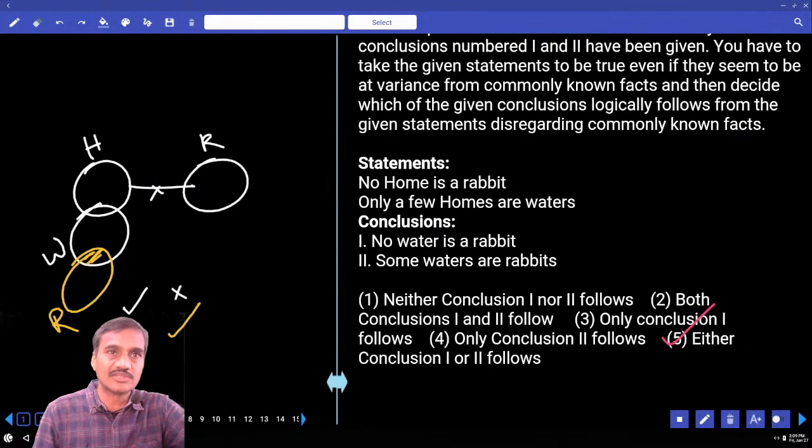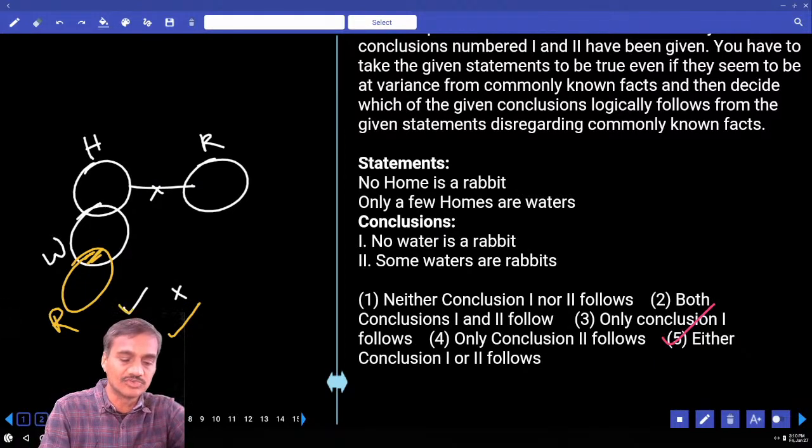First is true అయినప్పుడు second is false అయింది. And second is true అయినప్పుడు first is false అయింది. First is negative true అవుతుంది, affirmative false అవుతుంది. ఇక్కడ affirmative true అయింది, negative false అయింది. Hence it is the case of either one or two.